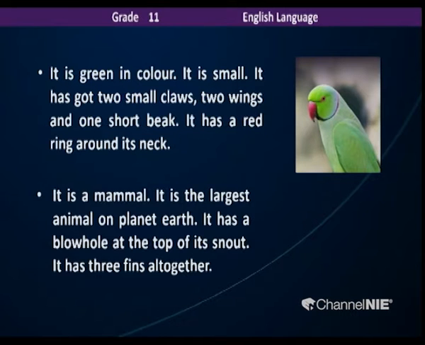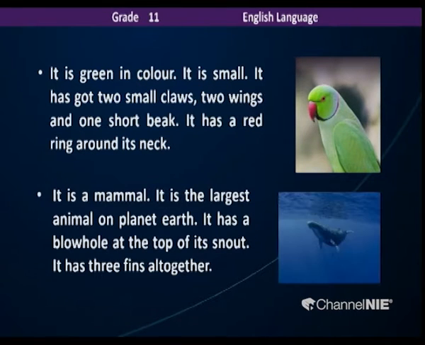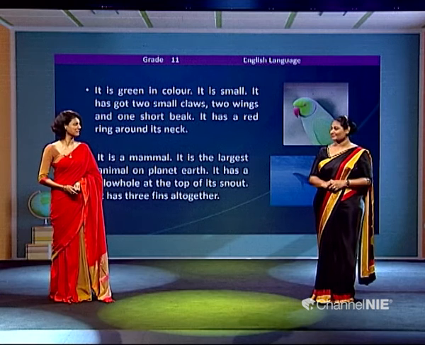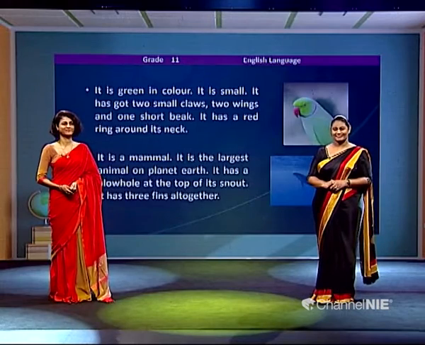It is a mammal. It is the largest animal on planet Earth. Mind you, it is the largest. And it has a blowhole at the top of its snout. It has 3 fins together. Fins. All right, mammal, right? Dolphin then. It is going to be the blue whale. Blue whale. Okay. Yes. So my guess is wrong there. Well, it's okay. You got 3 correctly done. All right, that's fine.